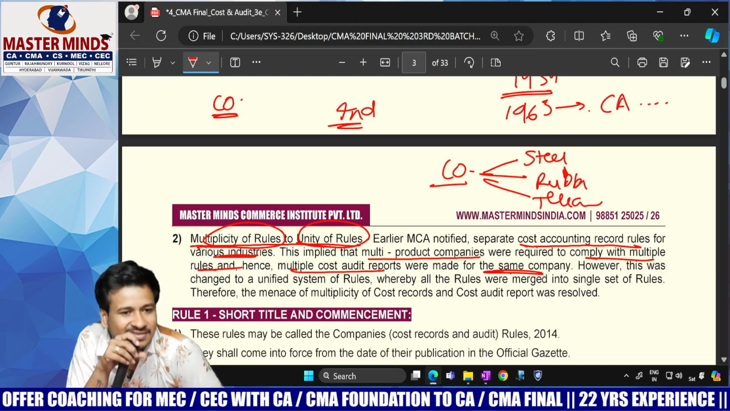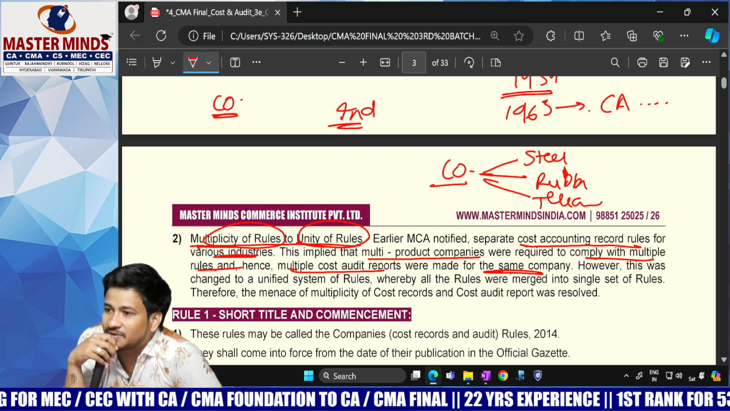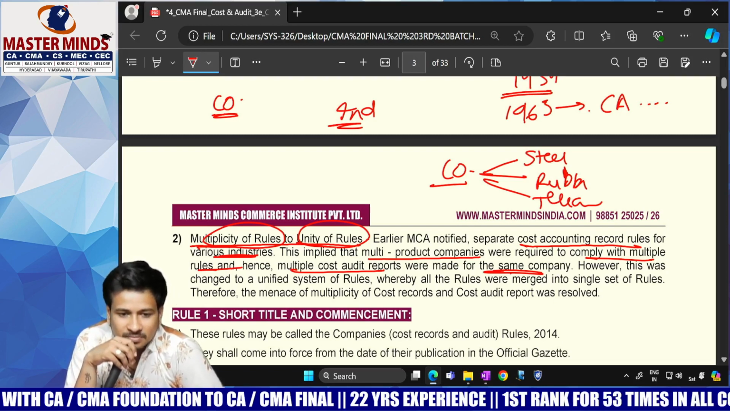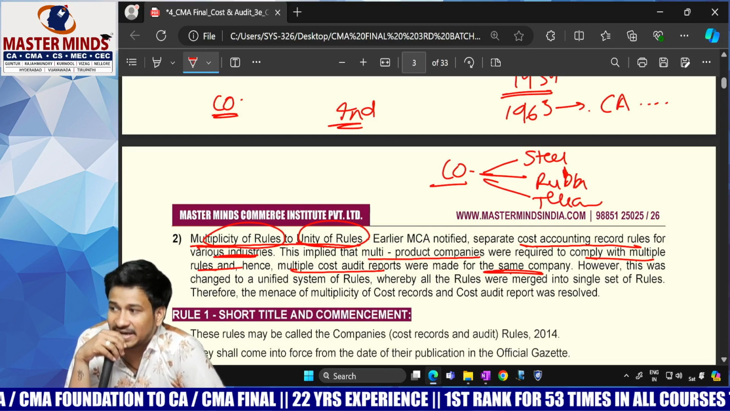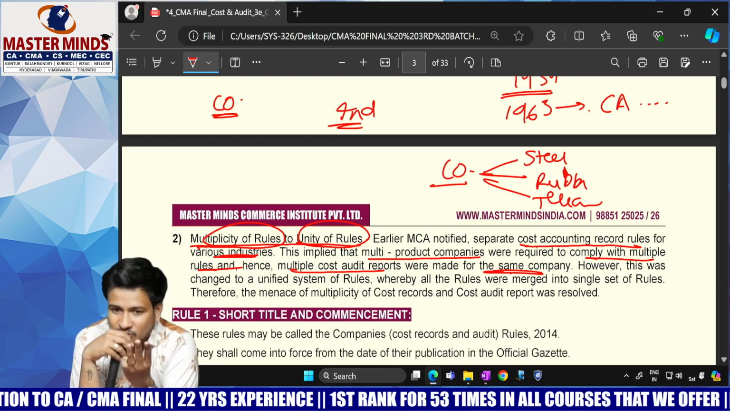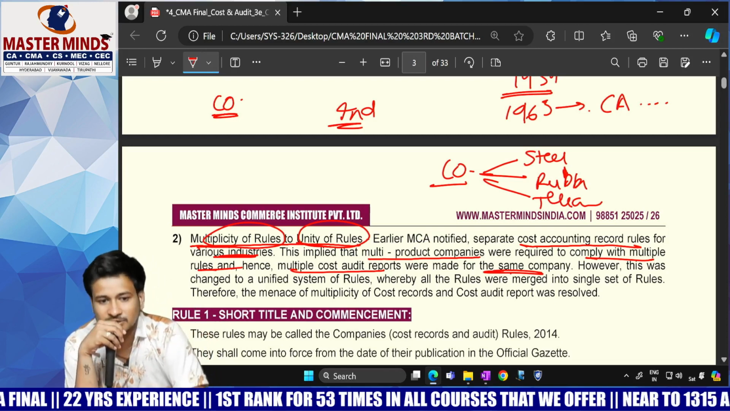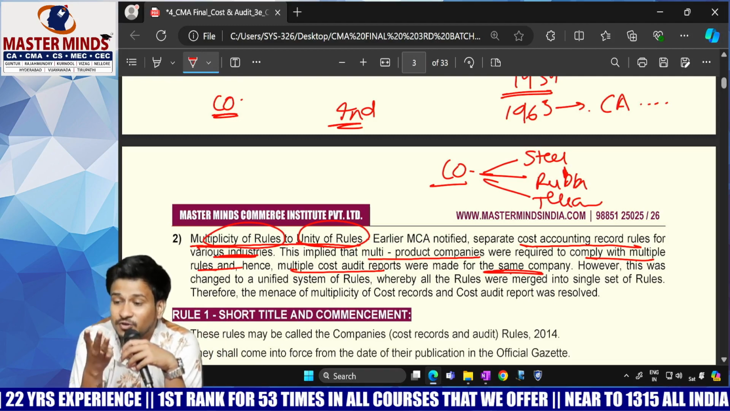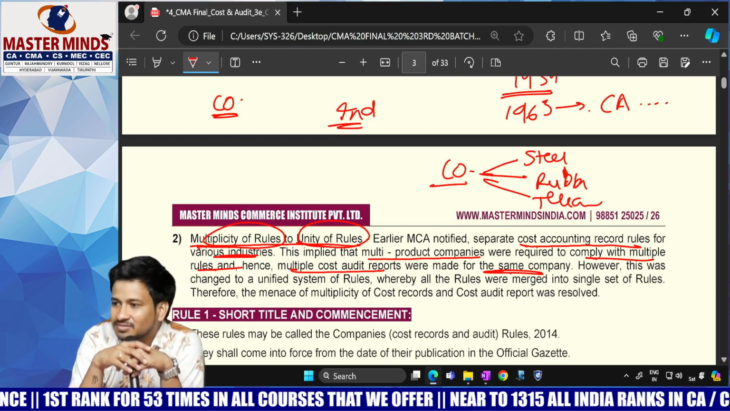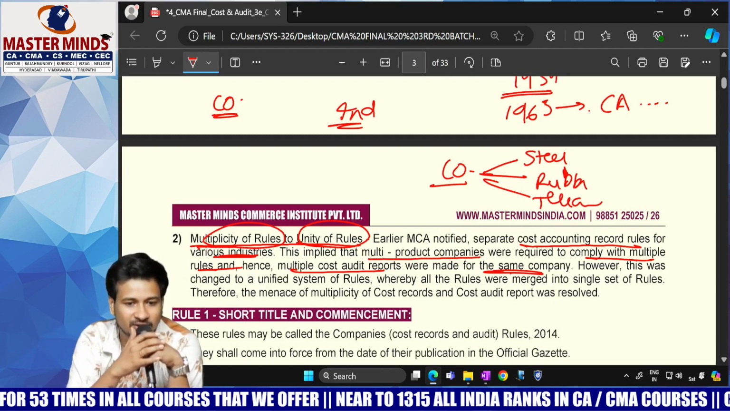But you do not have any extra time. You have to complete your cost audit within 180 days from the end of the financial year. If a company is engaged in 3 different products, there are 3 different rules for maintenance of cost books and cost records, 3 different rules for doing cost audit, and 3 different cost audit reports. A very big headache and very clumsy, but there is no greater time limit at all.